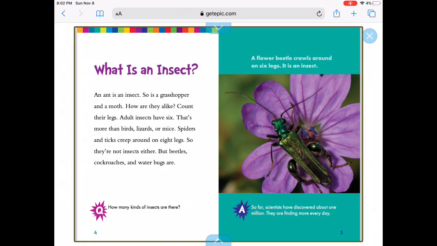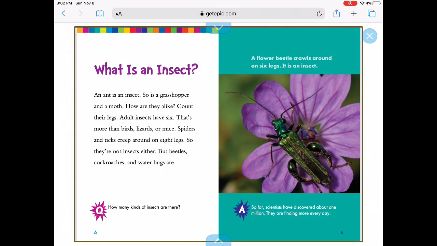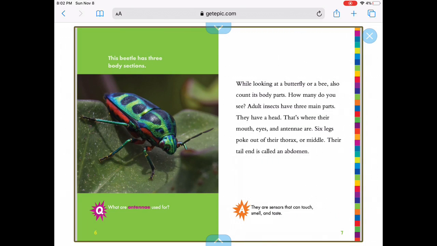An ant is an insect. So is a grasshopper. Around, that's another word. You go on there and it tells you the meaning of words. So it says, so is a grasshopper and a moth. How are they alike? Count their legs. Adult insects have 6. So adult insects have 6 legs. Okay, a flower beetle crawls around on 6 legs. It is an insect. So I'm starting to learn things by reading this book.